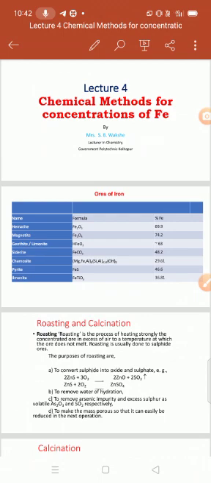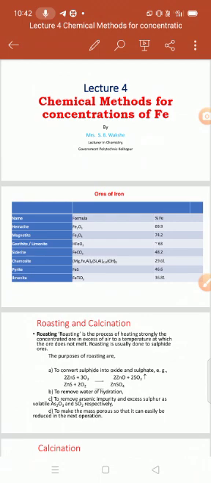Among the metals, iron comes next to aluminum in abundance in the earth's crust. First is aluminum and second is iron. It constitutes about 4.6% of the earth's crust. Native iron is found in meteoritic masses and is known as meteoritic iron.